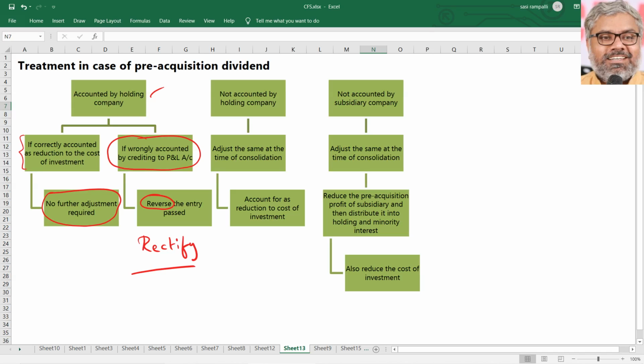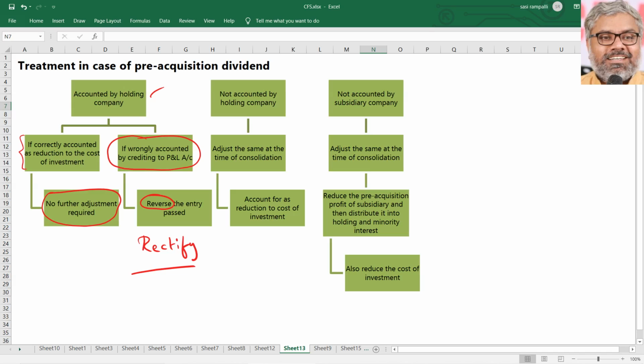Simply, we should reduce the cost of investment with the same amount. Cost of investment is a debit, if you remember, investments, right? That should be reduced. It means we credit it. And we should also reduce the P&L account balance of the holding company, because they have unnecessarily credited it. So reduction from the P&L account of the holding company, and reduction from the cost of acquisition of shares by the holding company of the subsidiary company is the treatment.